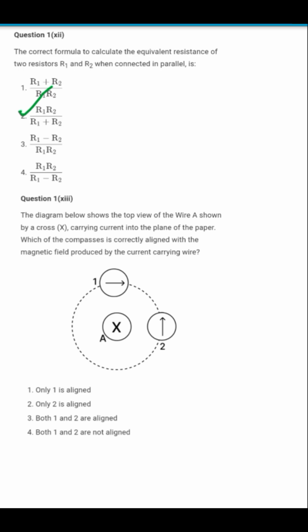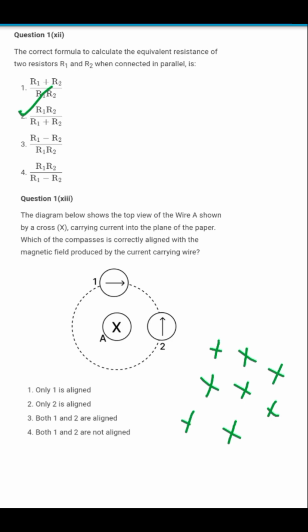The diagram below shows the top view of a wire shown by a cross. We know whenever a cross sign is made, which represents the direction of the magnetic field, the direction of the magnetic field is into the plane of paper. That means if I consider the magnetic field moving into the plane of paper, it is moving into the surface of the screen. Okay, so let's imagine this is the magnetic field.